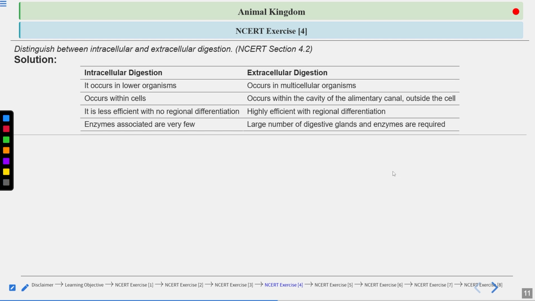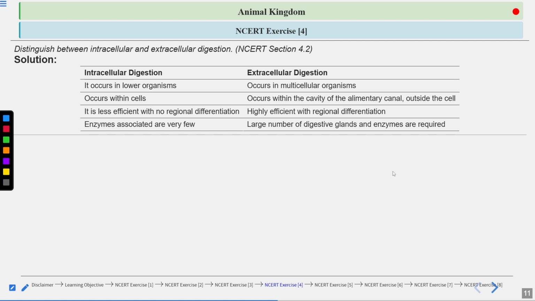Intracellular digestion is less efficient, with no regional differentiation. In lower organisms this is intracellular and very less efficient, because they require a small amount of energy. Extracellular digestion is highly efficient, with regional differentiation.